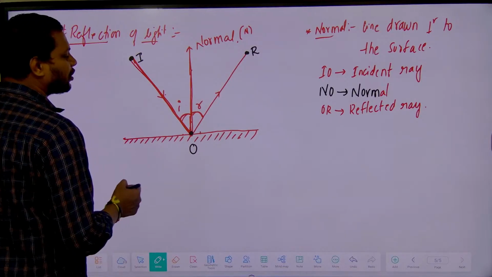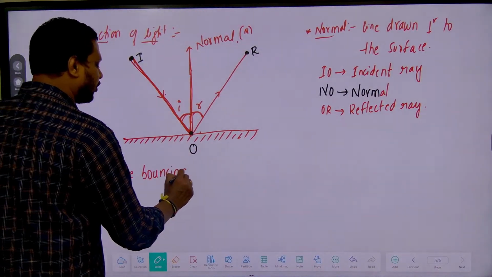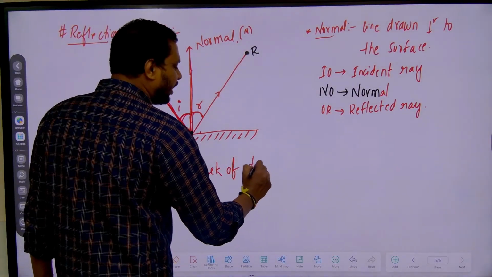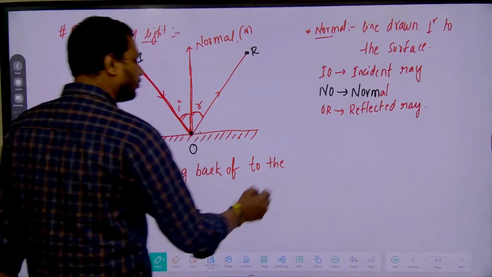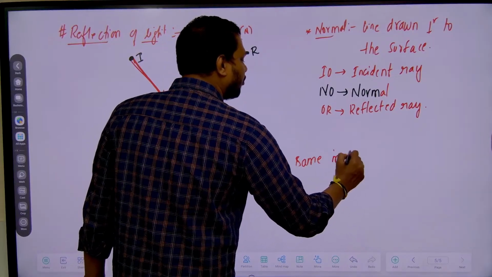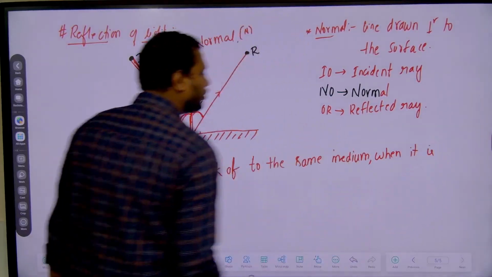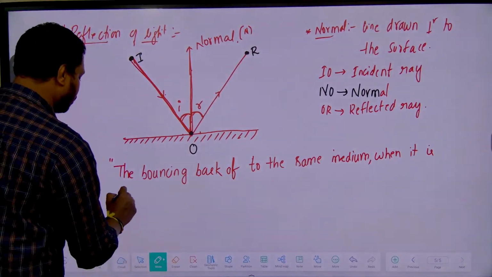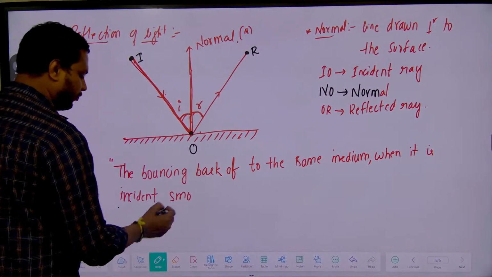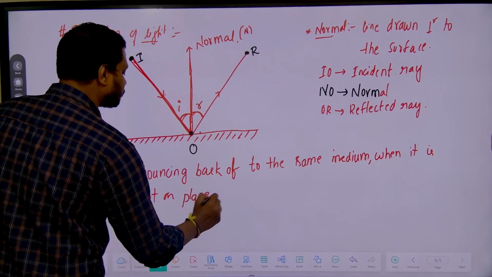Now what do you mean by reflection of light? It means the bouncing back of a light ray to the same medium when it is incident on a smooth reflecting surface or plane surface.